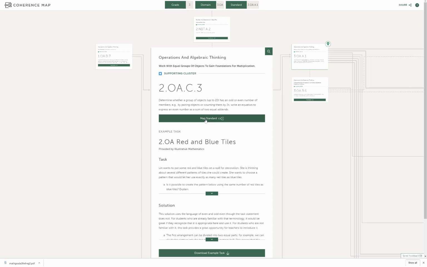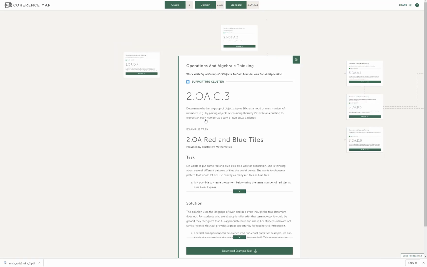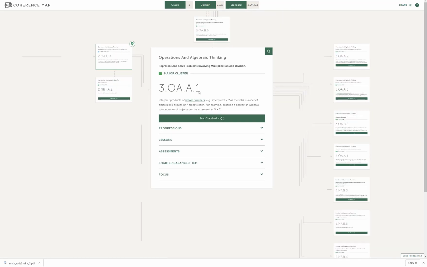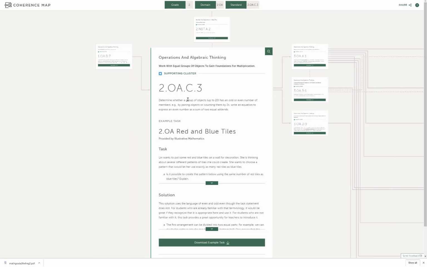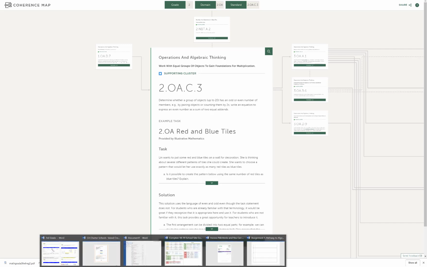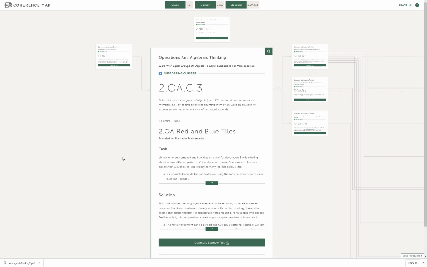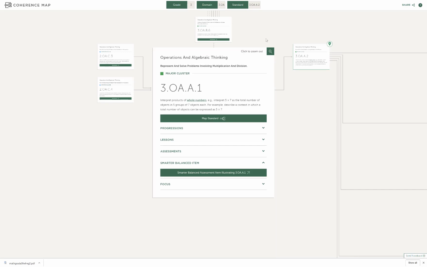Our standards in a lower grade support standards in an upper grade. Why is that important? If your student, for instance, in third grade didn't quite get 3.OA.1, is it a grade level issue, or is it a below grade level issue? If it's a below grade level issue, you can just click over to the left, and now you know where you need to go in order to provide remediation, which is why this project is so important, because when you start building out your pathway to algebra, you'll at least start to see the logic that's underneath the frameworks and how they were designed. So let's put this all together for the project.